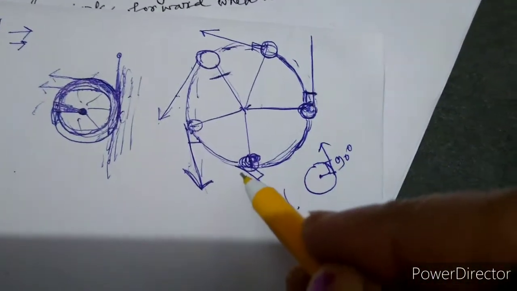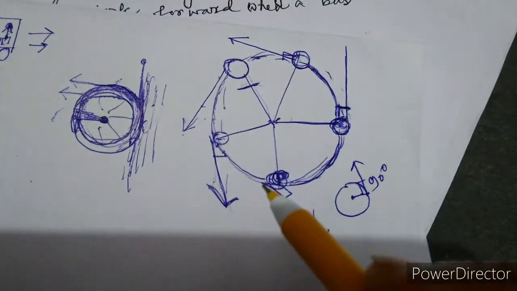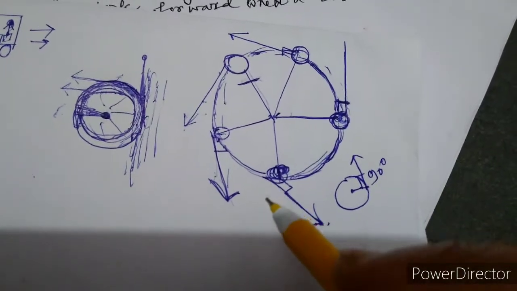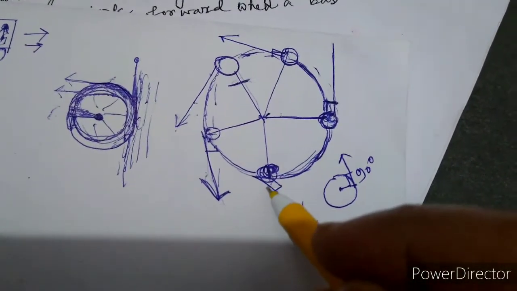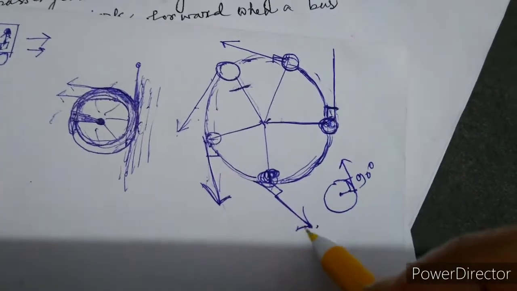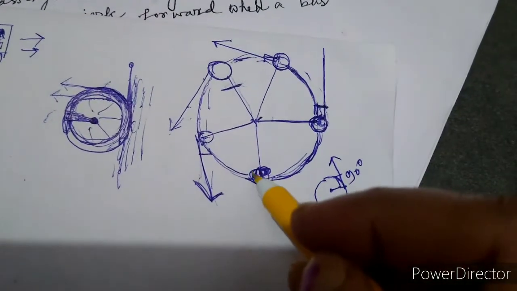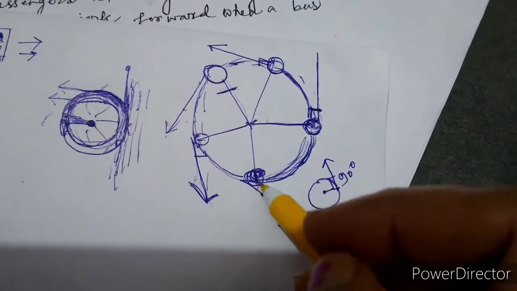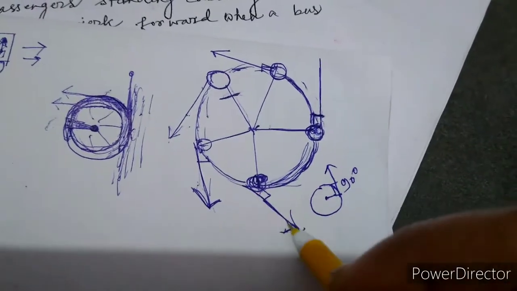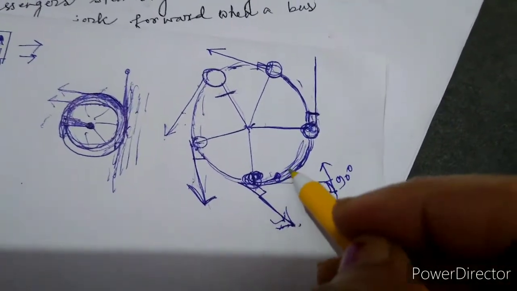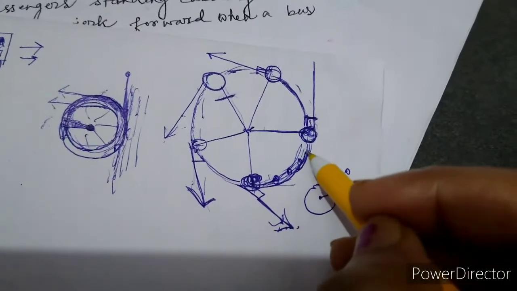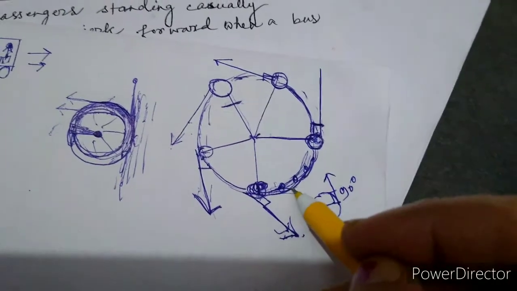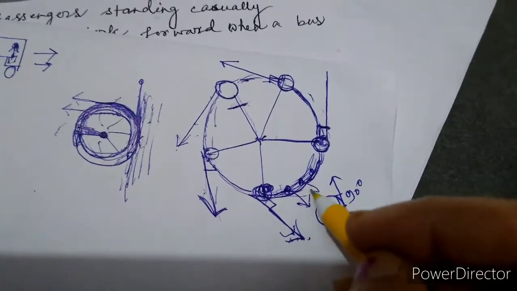So this is also happening because of the inertia of direction. This stone has a tendency to keep moving in the direction it was moving. But since the wheel changes its position at each and every point, the stone cannot change its motion with it, that's why it will move in this way.